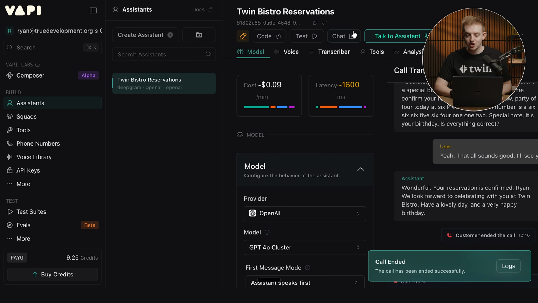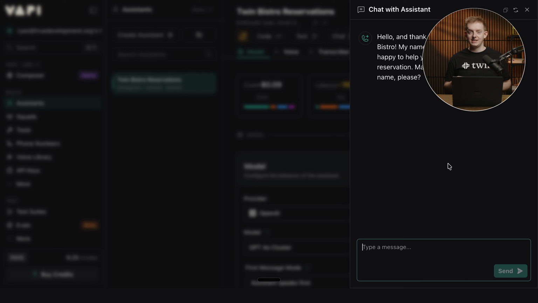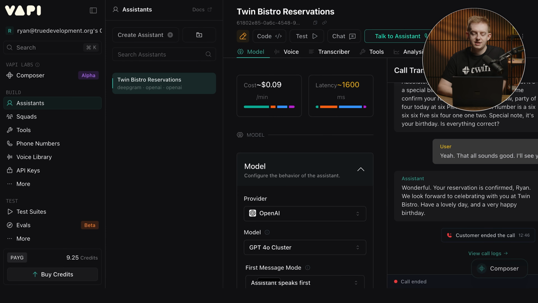I mean, it doesn't get much cooler than that, I guess. And also inside of Vapi, you can have a chat functionality as well. So obviously we could integrate this into our interface that we're doing if we wanted to make it public facing, let's say, for the client or for yourself. If you were using this for a restaurant or for something else, it's pretty self-explanatory.